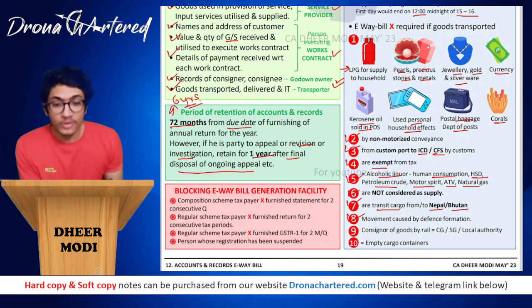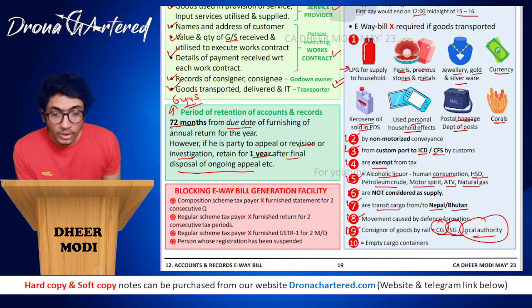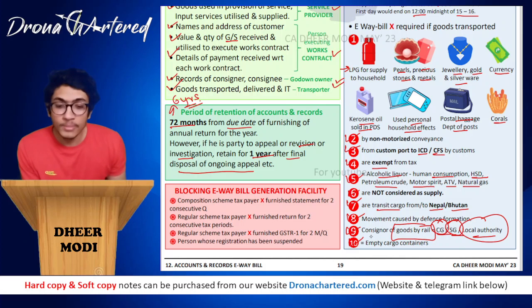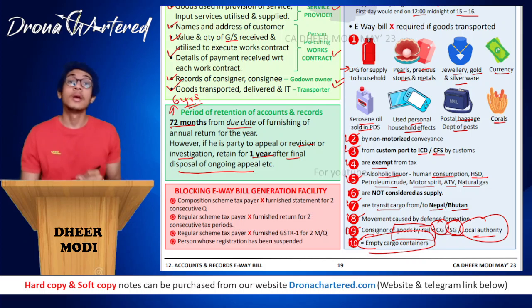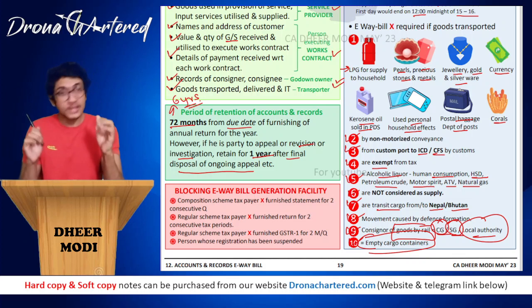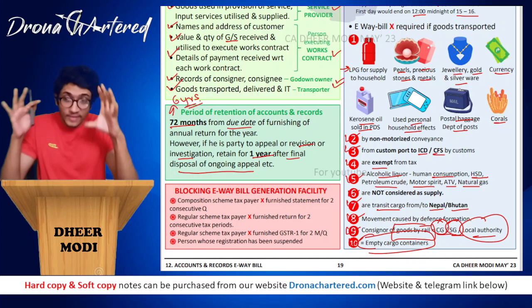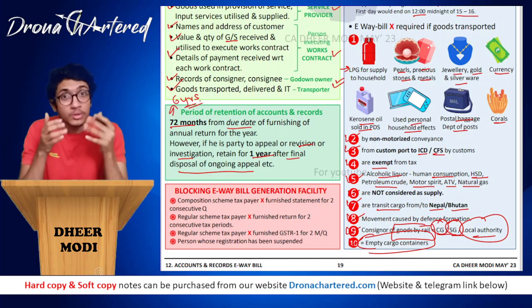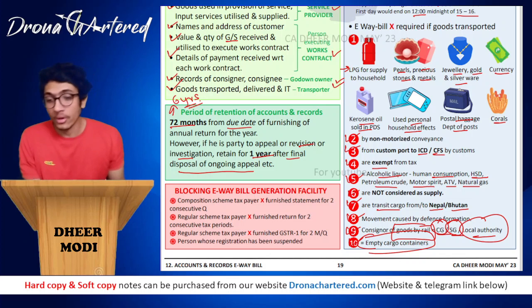Okay, next is movement caused by defense formation. If it is the defense, no e-way bill needed. Next is consignor of goods by rail being your CG, SG or local authority. That is, if your consignor is the central government, state government or a local authority and goods are being sent by rail, e-way bill is not required. And your last part is if empty cargo containers are being sent. How shipping works: there is a ship, in the ship there are containers, and in the containers there are your goods. If the empty big containers are being transported, e-way bill is not required because they are empty. What will you make an e-way bill for?